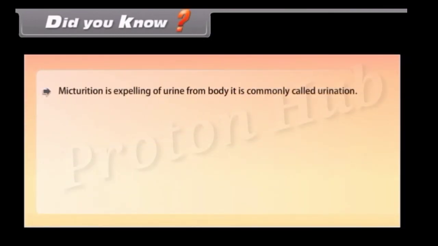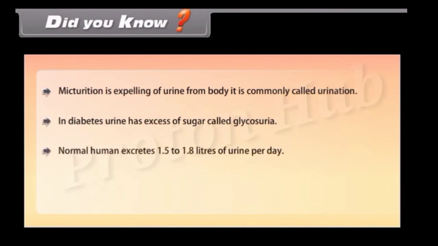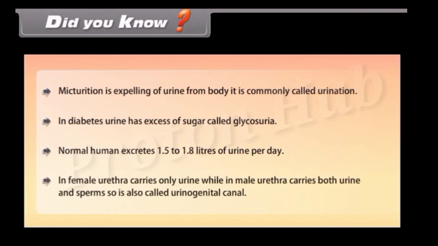Did you know? Micturition is the expelling of urine from the body. It is commonly called urination. In diabetes, urine has excess of sugar, called glycosuria. A normal human excretes 1.5 to 1.8 liters of urine per day. In a female, the urethra carries only urine, while in a male, the urethra carries both urine and sperms, so it is also called the urinogenital canal.